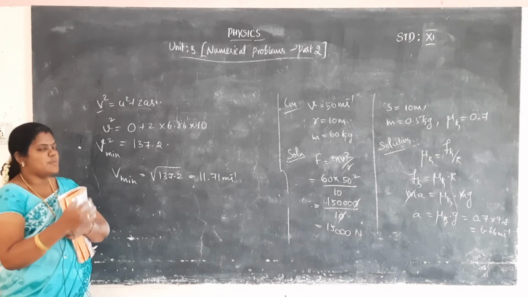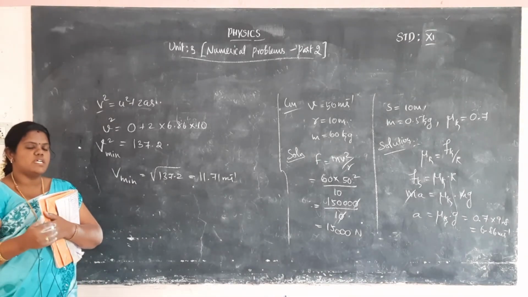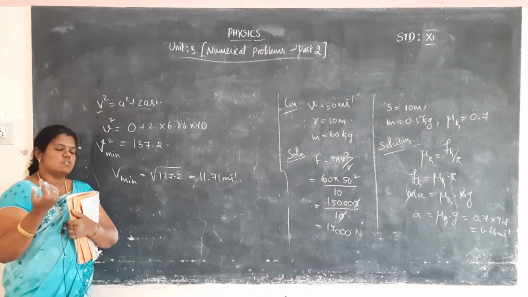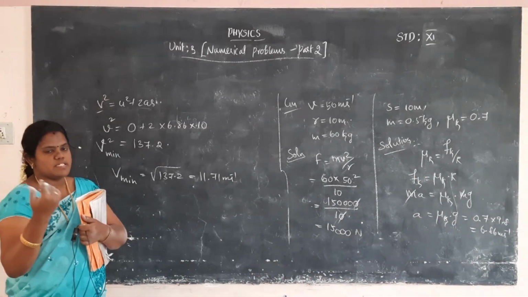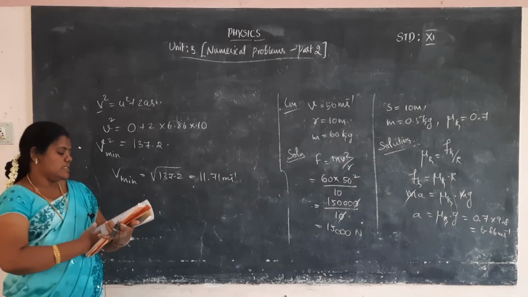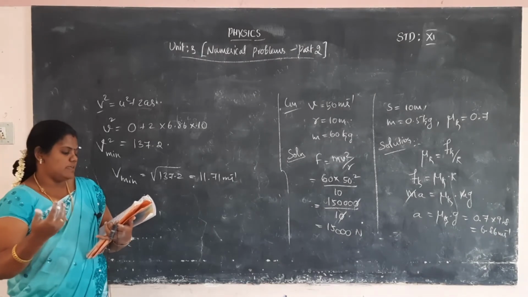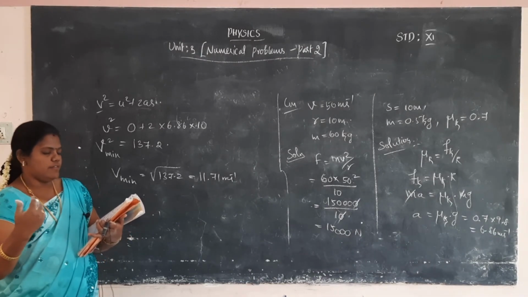This is the minimum speed needed to throw the object to strike the stick, which is standing 10 meters away from the person.